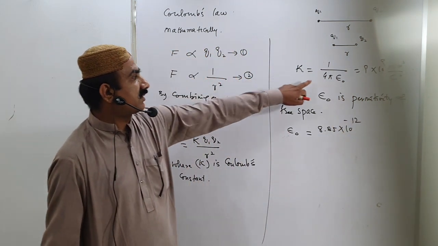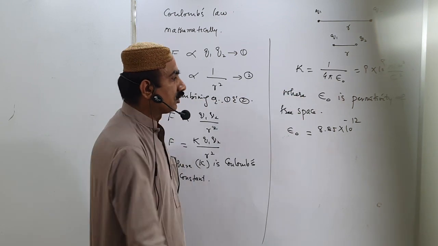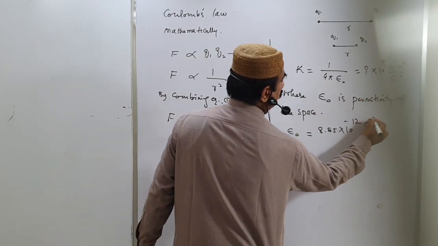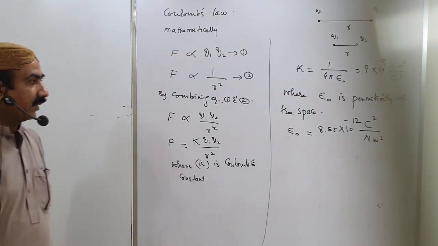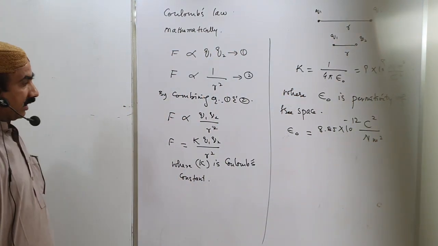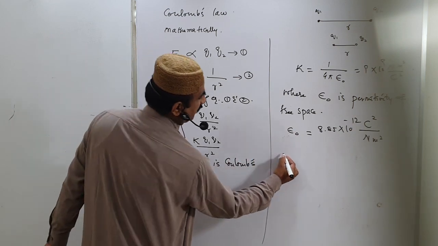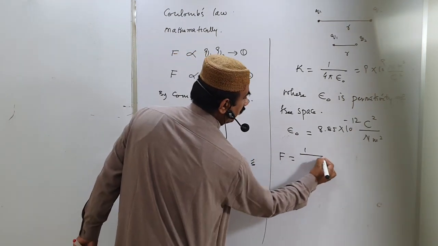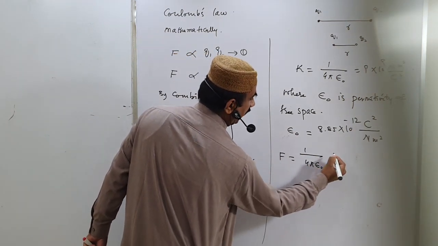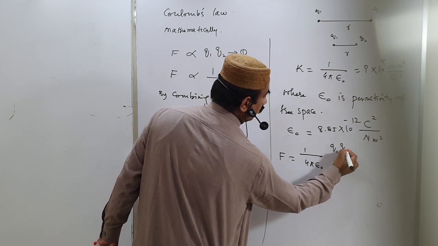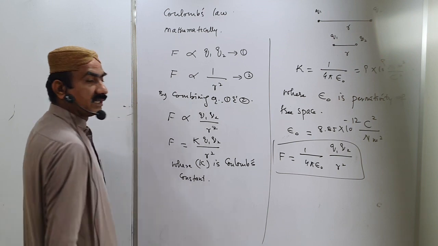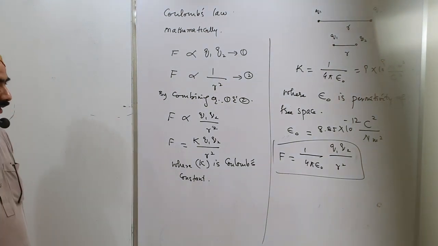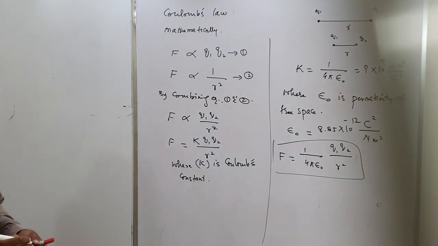Here it's the reverse of K, so the unit will be reversed: Coulomb square upon Newton meter square. So again the formula takes the place of this: F equals 1 upon 4 pi epsilon naught, Q1 Q2 upon R square. This is the formula for Coulomb force.